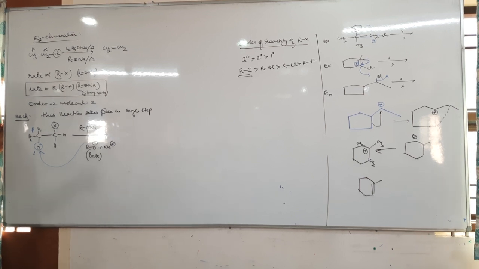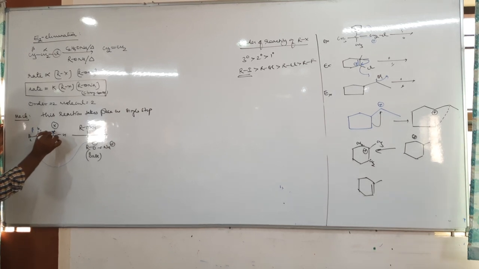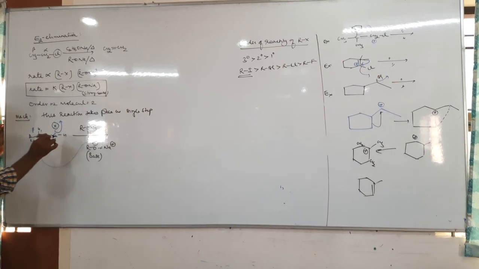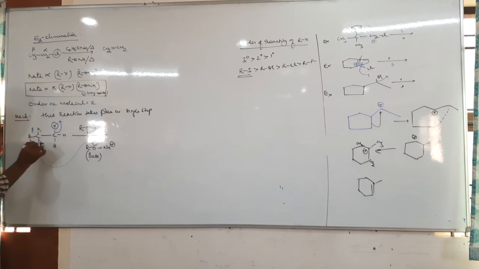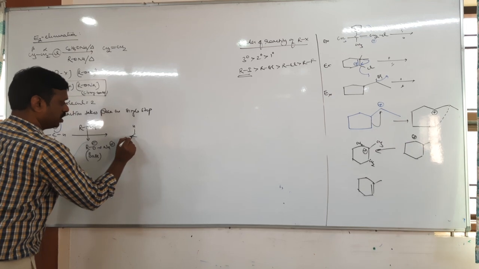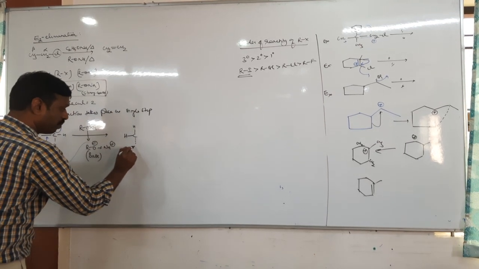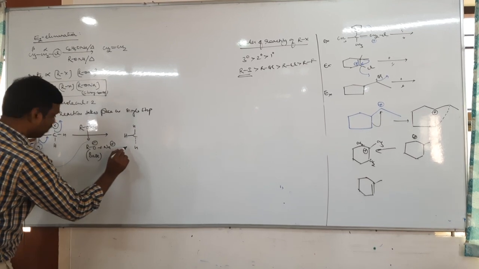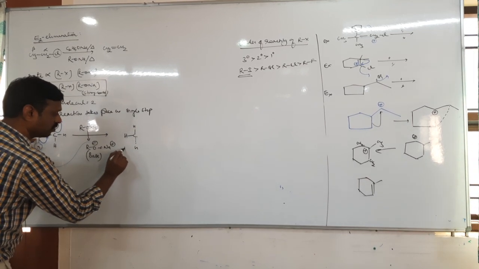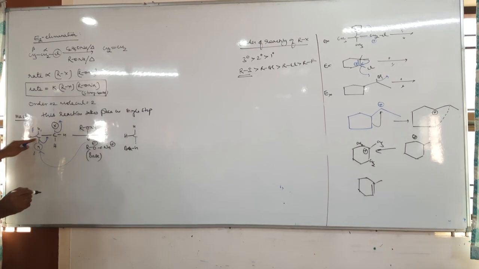Then what happened in the transition state? In the transition state, the halogen is removed. At the same time, this sigma bond is formed as a pi bond. So now let us take carbon. These two hydrogens are not disturbed, but this hydrogen is partially broken, and the base is attached to this.